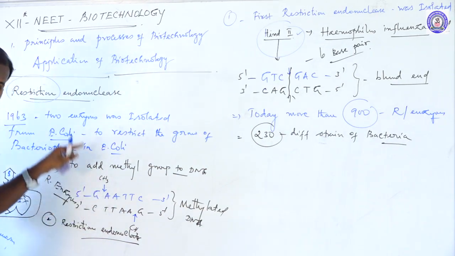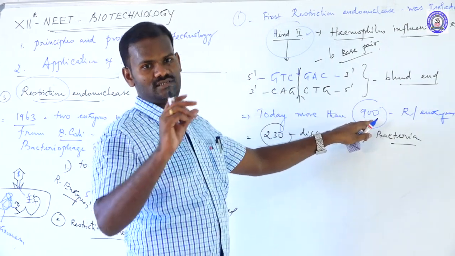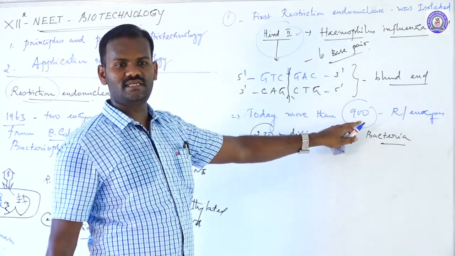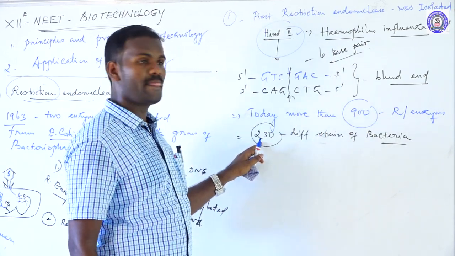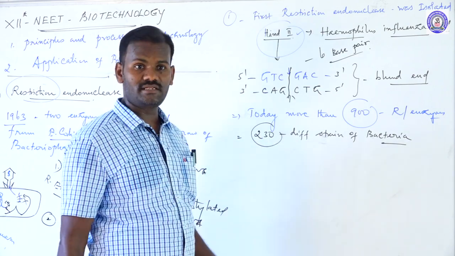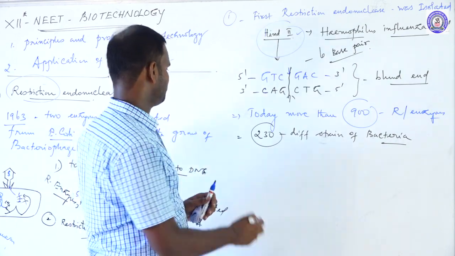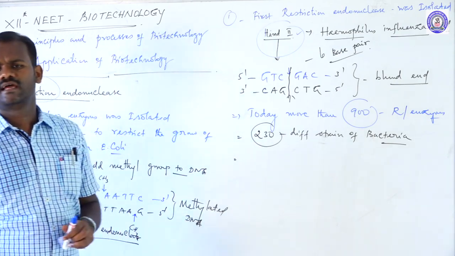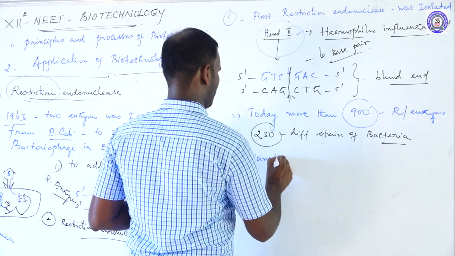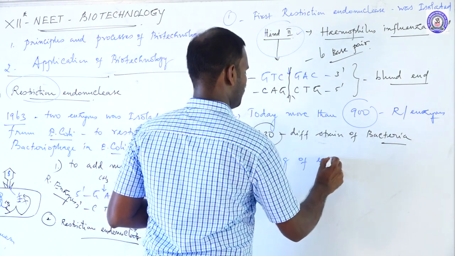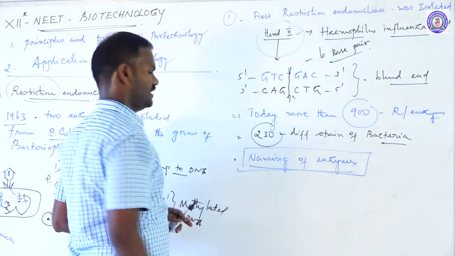These are the recognition sites of restriction enzymes, restriction endonucleases. So 900 different restriction endonucleases are so far discovered, all from 230 different strains of bacteria. All these enzymes cut the DNA at different sequences. See the next: naming of the enzymes.